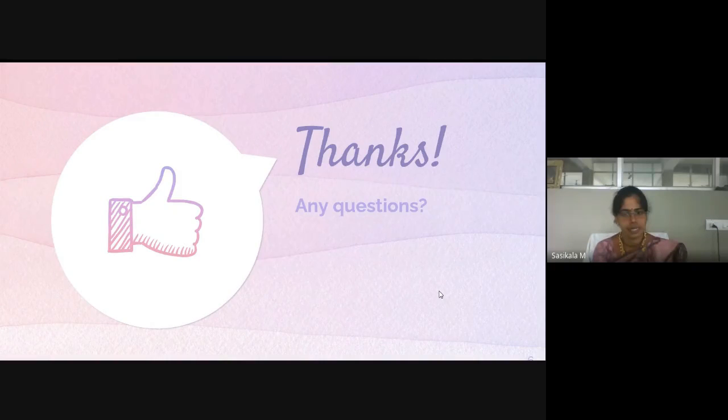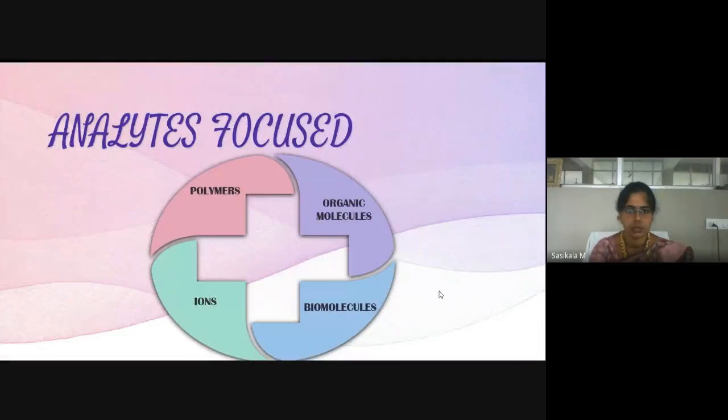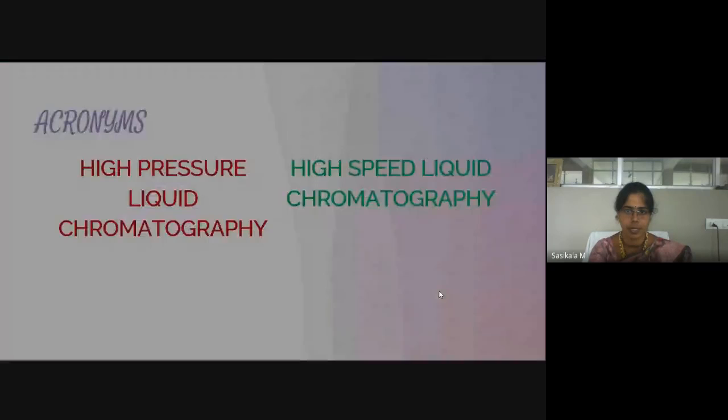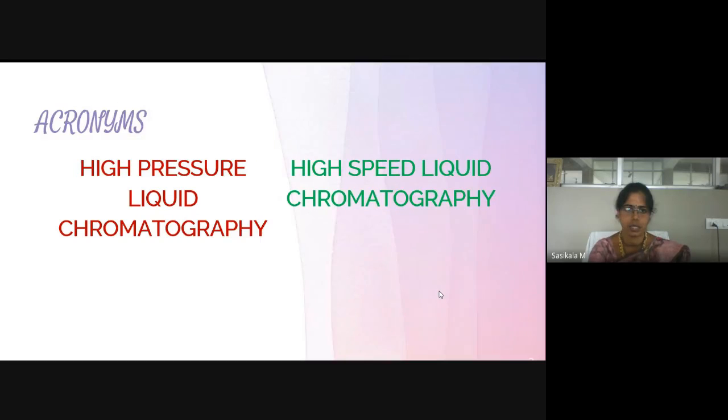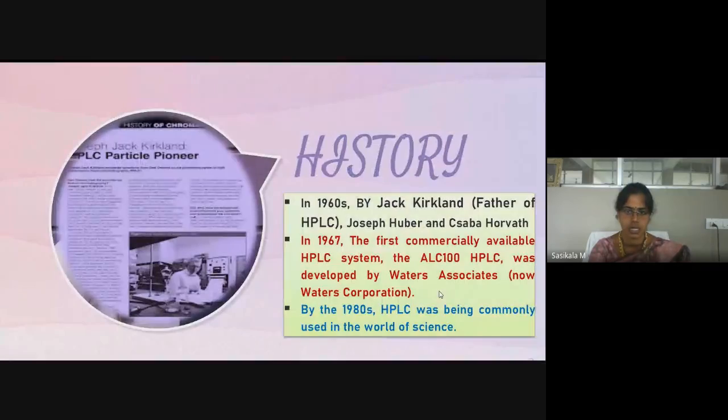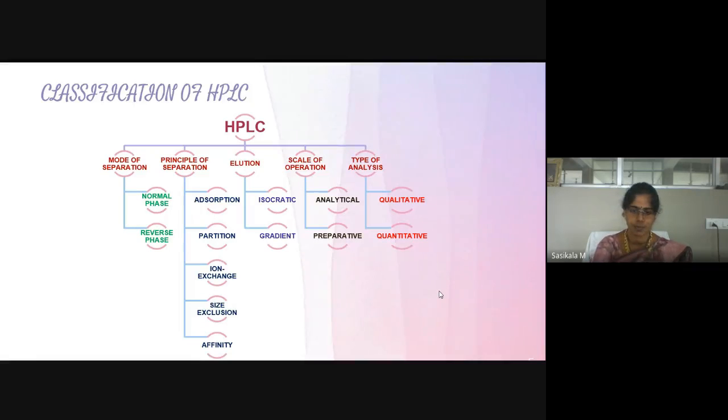In the next class, we will be seeing the instrumentation of HPLC in brief. There are 5 parts of an HPLC instrument, and we will be discussing those 5 parts in the next class in brief. With very few topics, I am completing today's class, since we continued from the last class on HPLC and I have covered only a little bit: the acronyms of HPLC, the history of HPLC, the analytes focused, and the classification of HPLC.